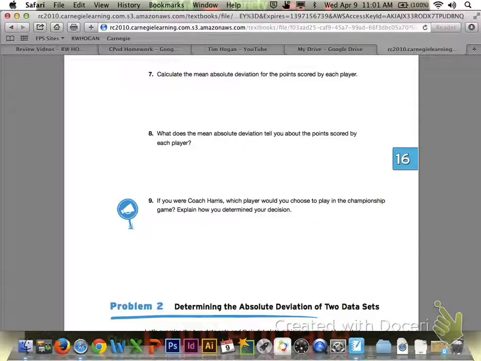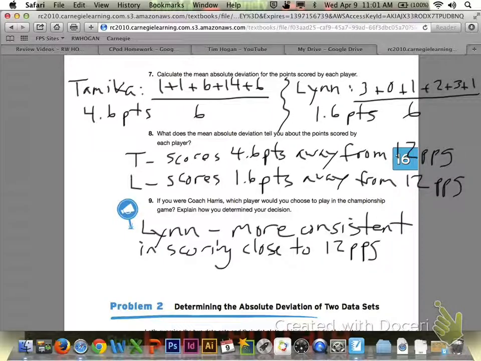Take a look then at the top of page 1099. What I would like you to do is answer number 7, 8, and 9 together with your group members, and then we'll discuss the answers. So here is what 7, 8, and 9 should look like at the top of page 1099.